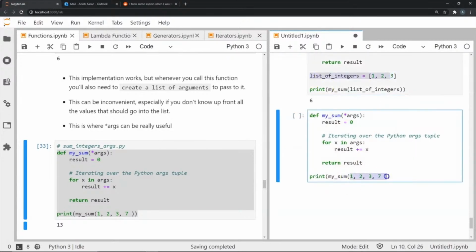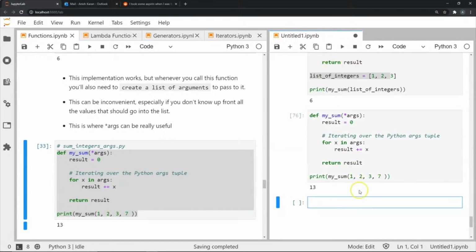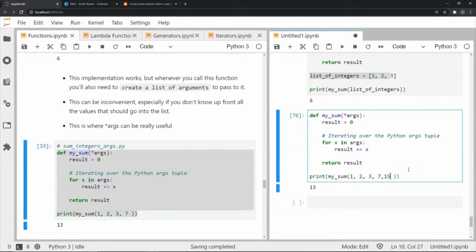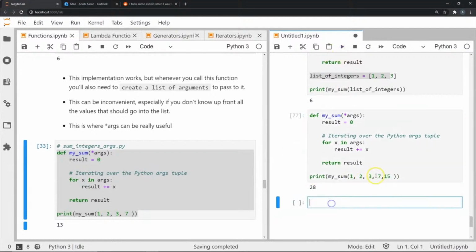I'm just passing all the numbers that I want in the form of, pretty much like a tuple. So I'm just passing these numbers here, and what this function is going to do is create an iterable out of this, and then we're going to iterate over it. As you can see, that's happening over here. Since I've done it for 1, 2, 3, and 7, the summation should be 13 in this case. I can add another number here explicitly, just like this, and you can see the value will change. And that's because this is a variable argument method of creating a function.